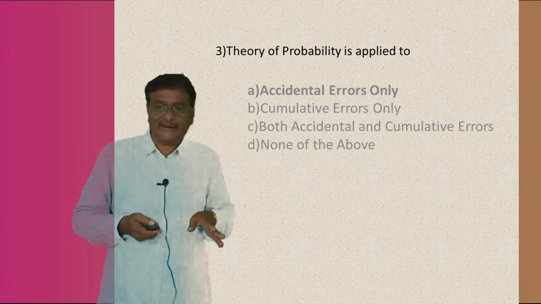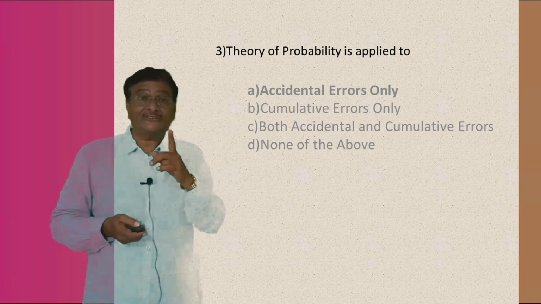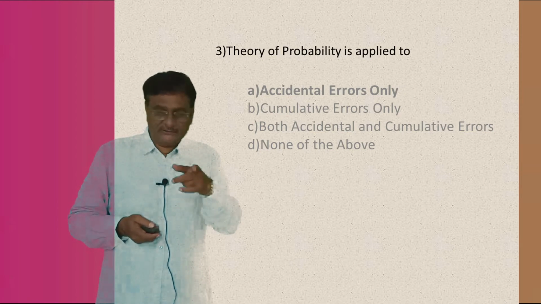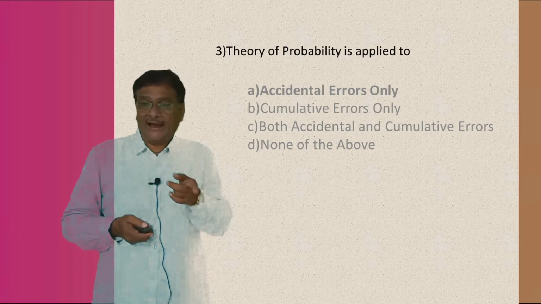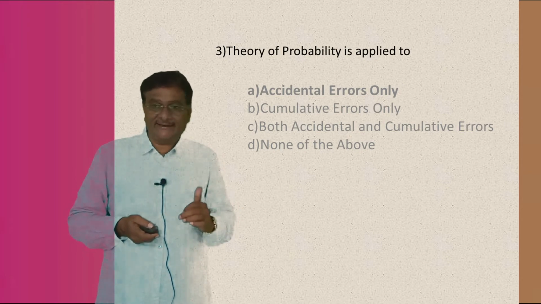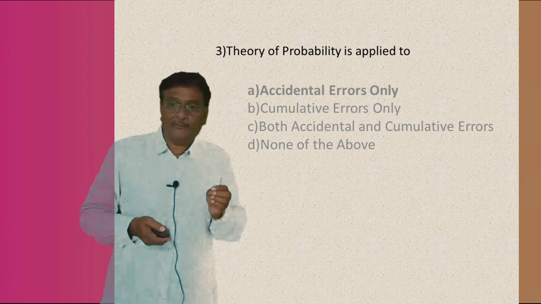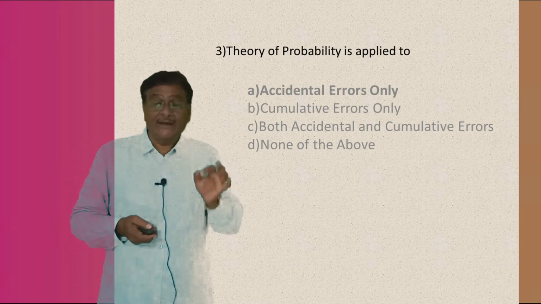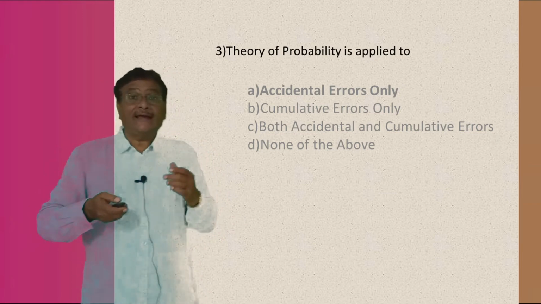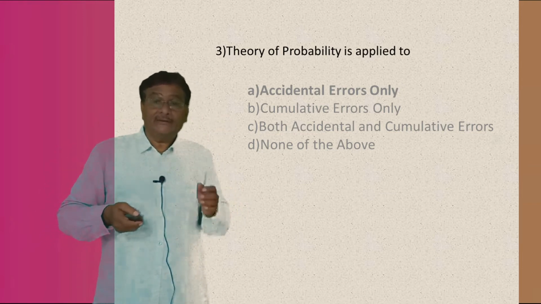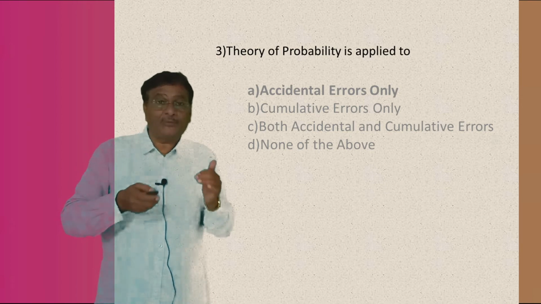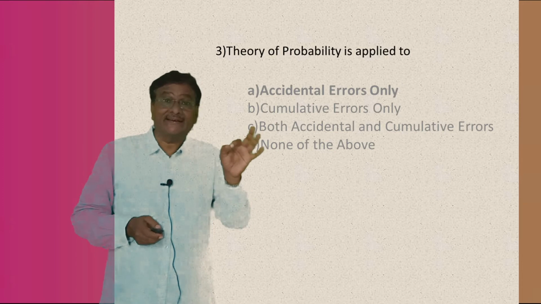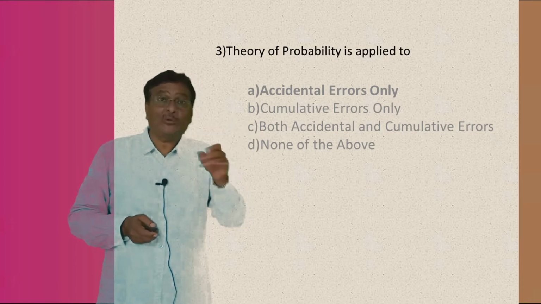Again, four options are there. First, accidental errors only. Second, cumulative errors only. Third, both accidental and cumulative errors. And the last answer is none of the above. Understand or not? My boys, here the right answer is accidental errors. The theory of probability is always applied to accidental errors. Why is the answer accidental errors?